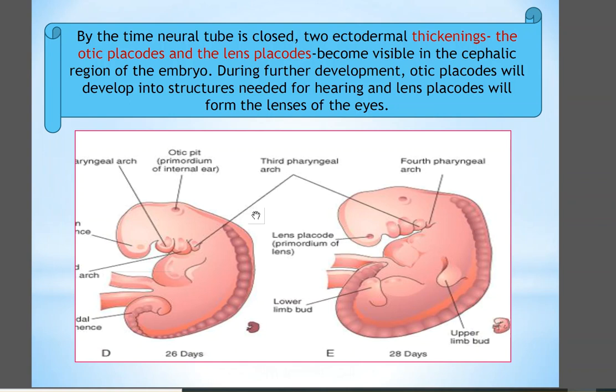When the neural tube is formed, by the time the neural tube is closed, through ectodermal thickening, the otic placode and lens placode become visible in the cephalic region of the embryo. During further development, the otic placode will develop into the structures needed for hearing, and the lens placode will form the lens of the eyes.